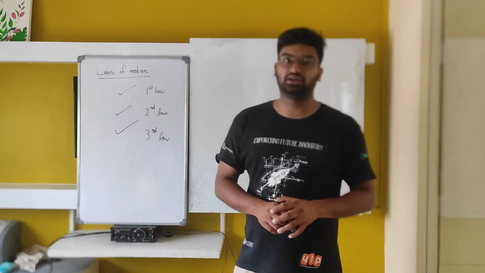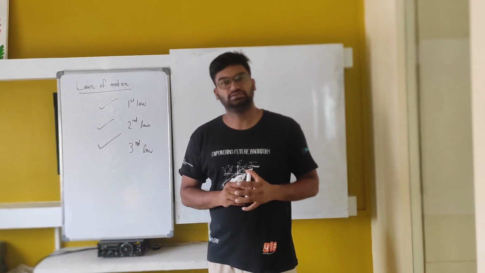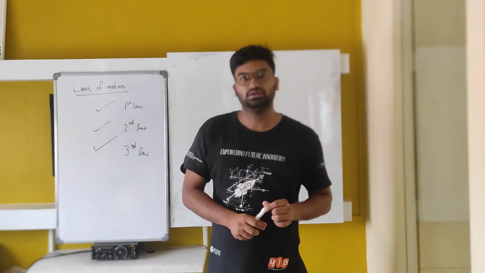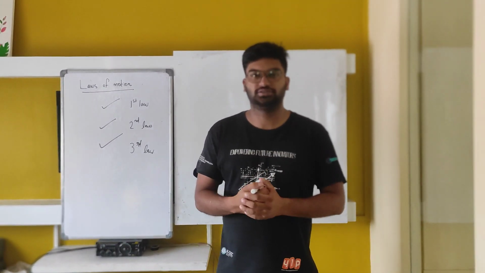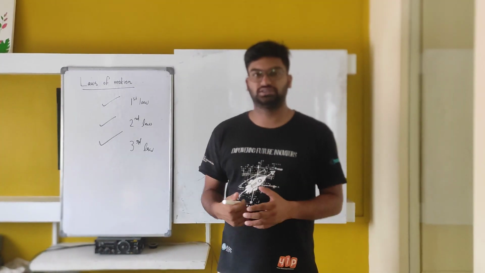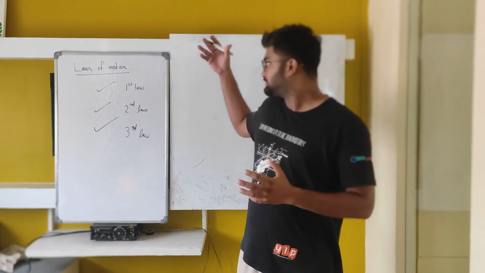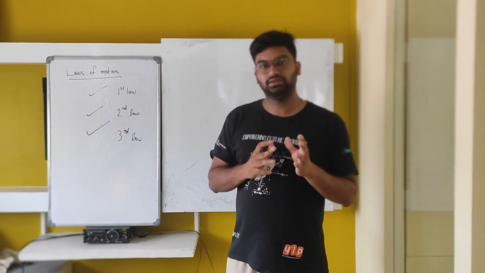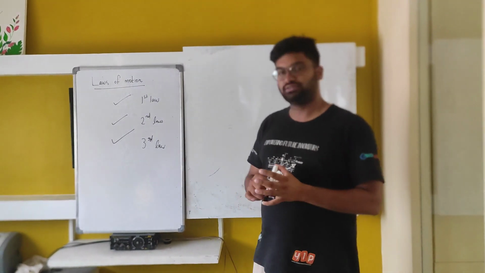And Newton's third law: for every action there will be an equal and opposite reaction. These three laws constitute the first half of physics, I would say. There is a lot more to understand, and what I explained right now is just a concept. There are a lot of things to be discussed, so we'll do that. Okay, thank you.